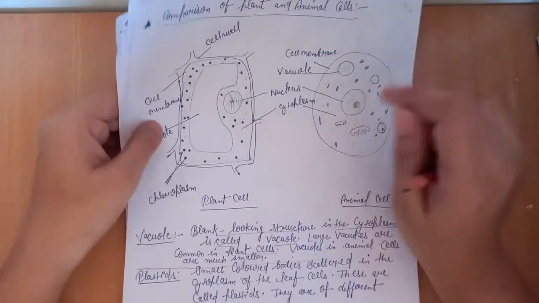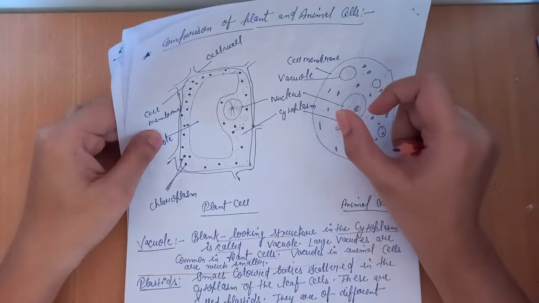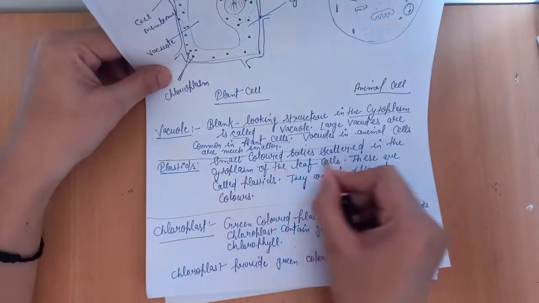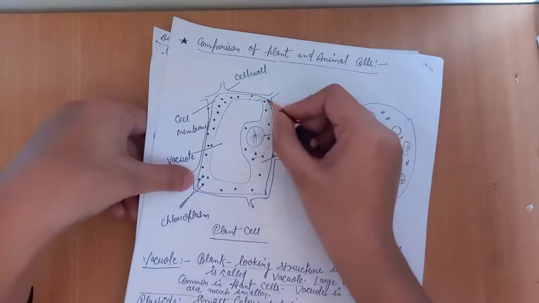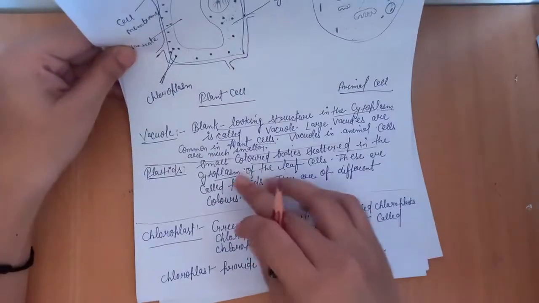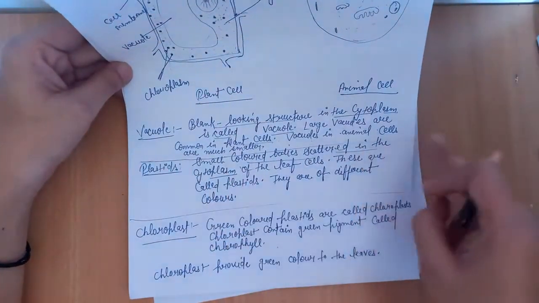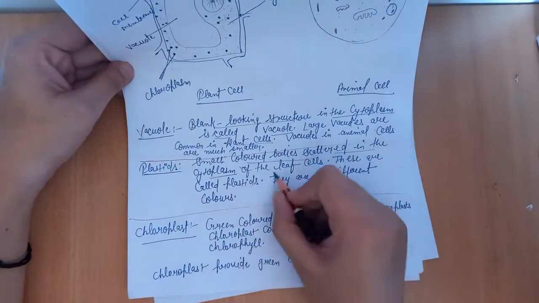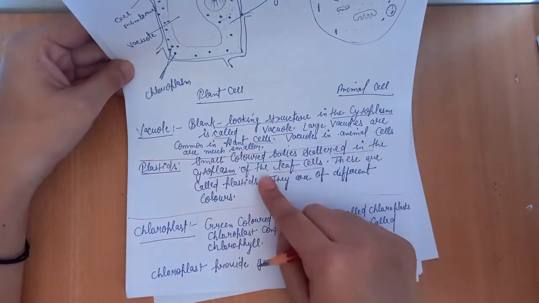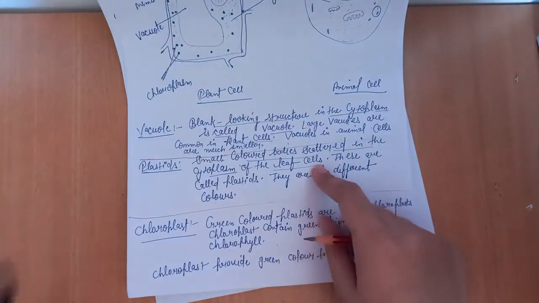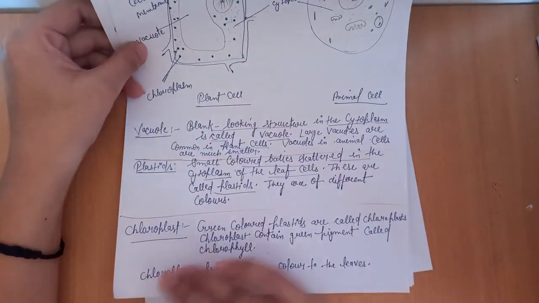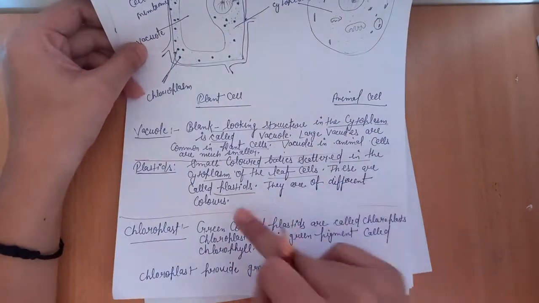The next difference we will discuss is about plastids. What is a plastid? Small colored bodies scattered in the cytoplasm. This is the cytoplasm area, and the colored bodies scattered in the cytoplasm are what we call plastids. They are scattered in the cytoplasm of the leaf cell, so the leaf cell contains plastids. These small colored bodies scattered in the cytoplasm of the leaf cell are called plastids, and they are of different colors.